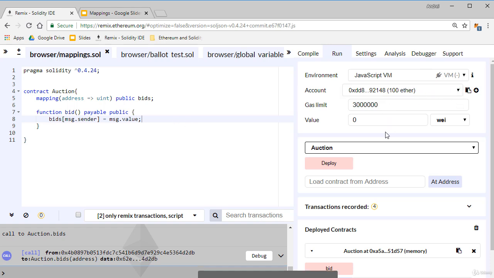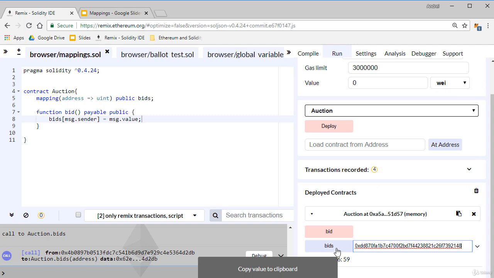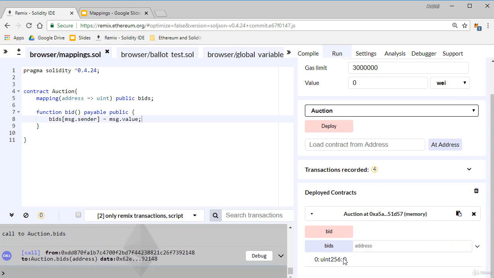I copy the address, I paste it here, and we can see that the corresponding value for that key is 0. So we can imagine that inside this mapping there is any possible key with the default value, of course, if that value wasn't modified.